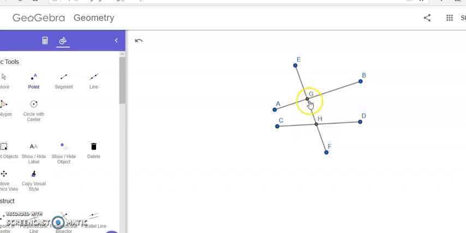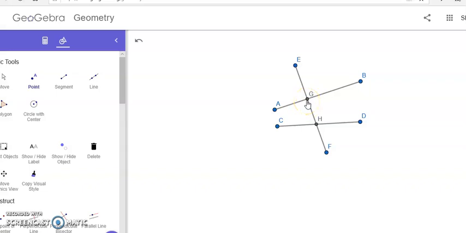These angles we call interior angles. And you know that AB and CD are the two lines. EF is the line which cuts these two lines AB and CD at the points G and H respectively. So these points G and H we call points of intersection, and the line EF we call a transversal. Okay, children.